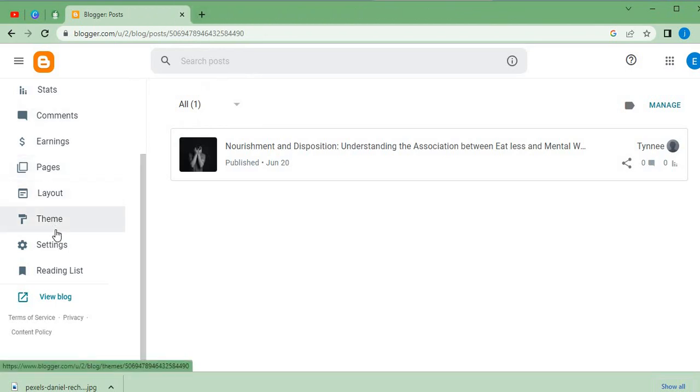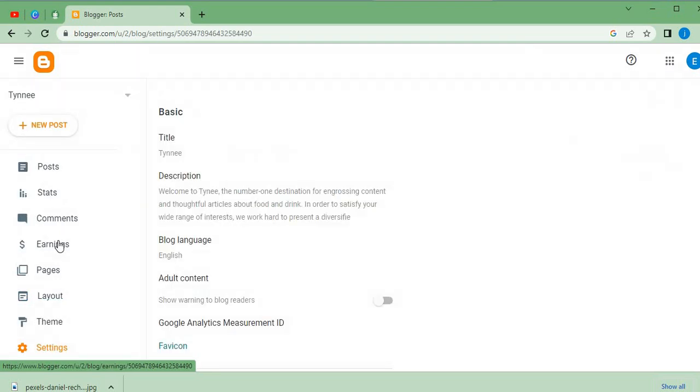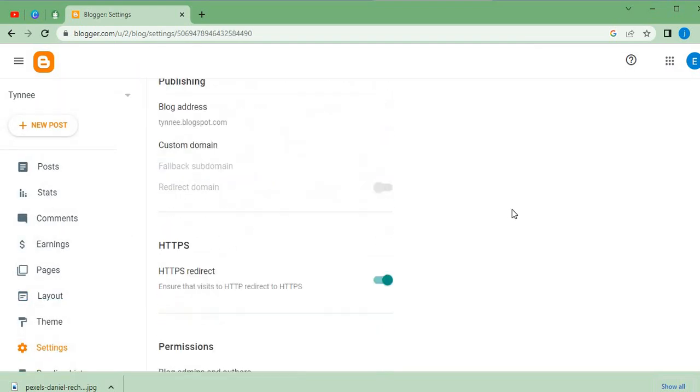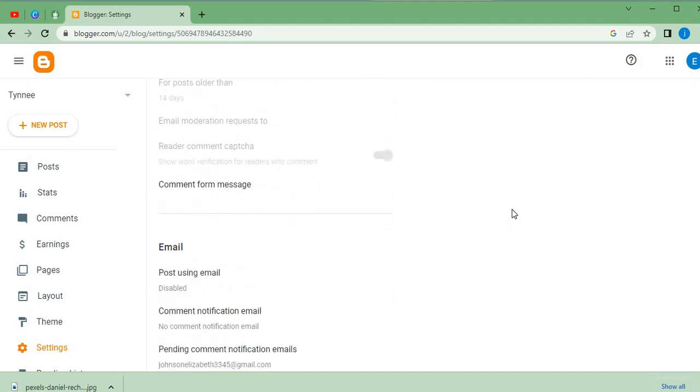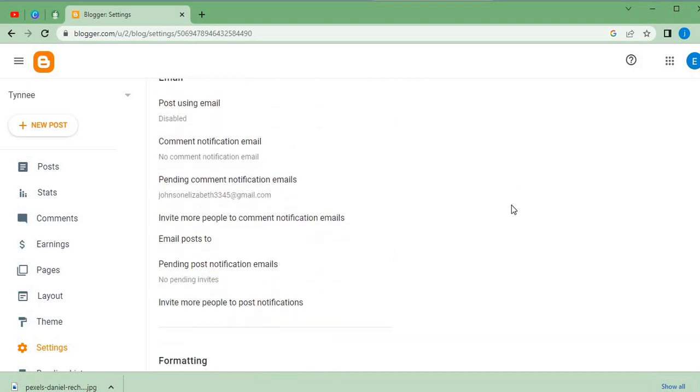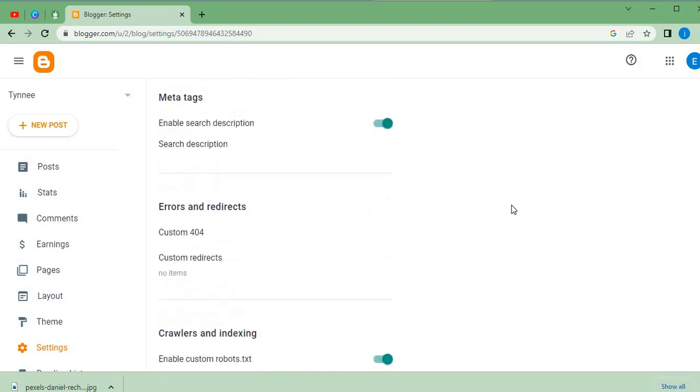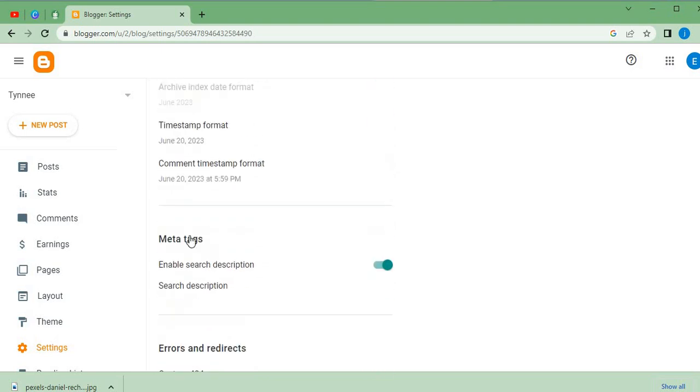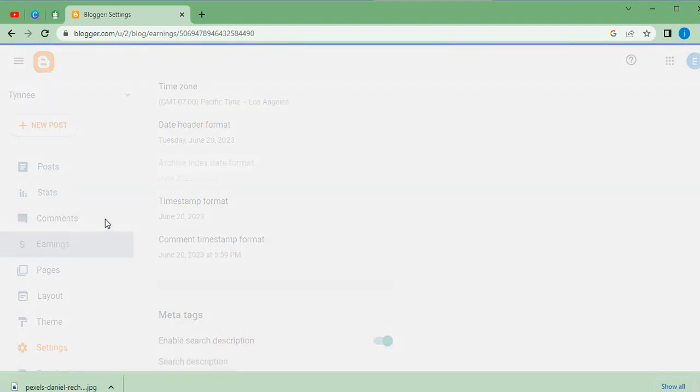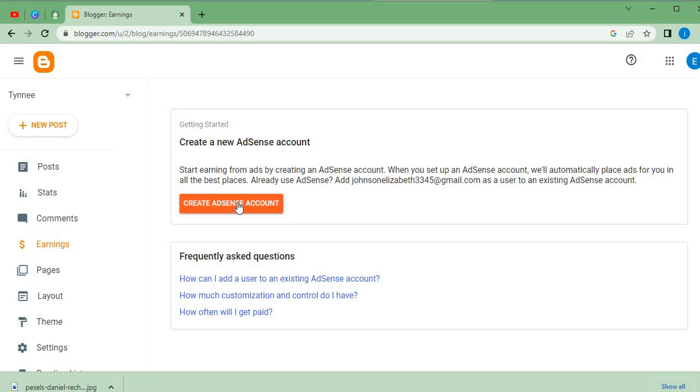So now we go to our settings, then scroll back to where we see monetization. Or better still, we can go to our earning, then create a Google AdSense account. So we're going to click here to create our first Google AdSense account.